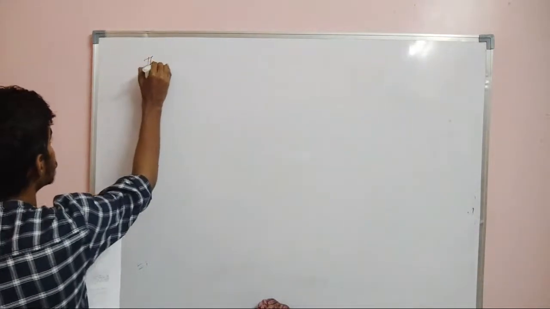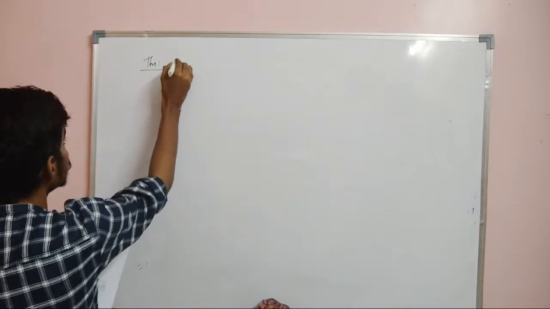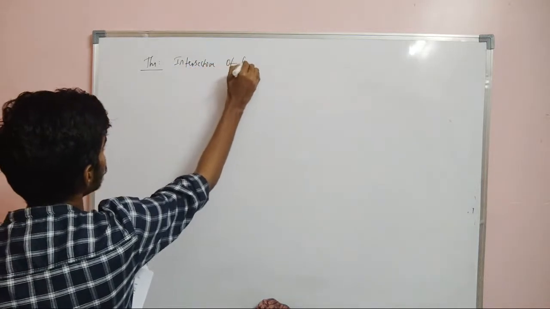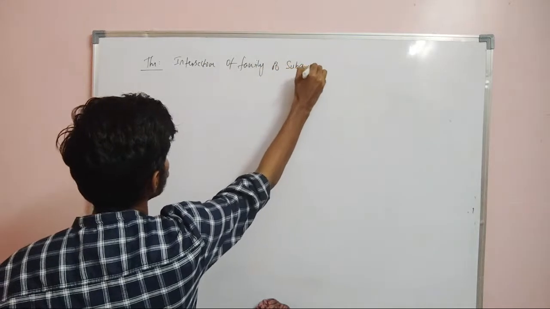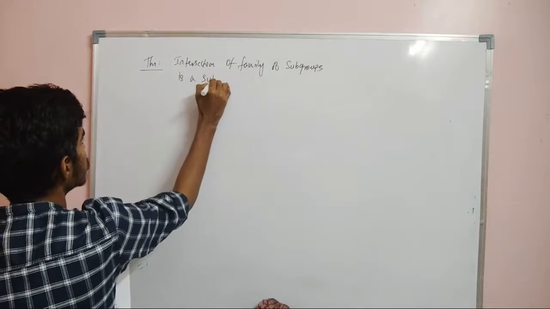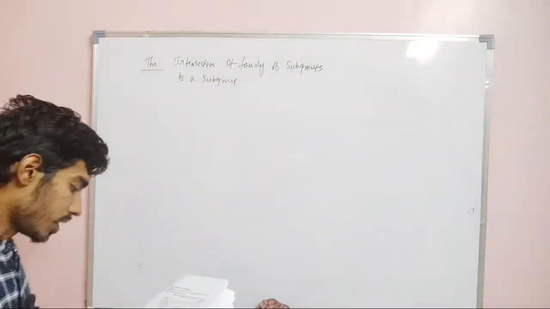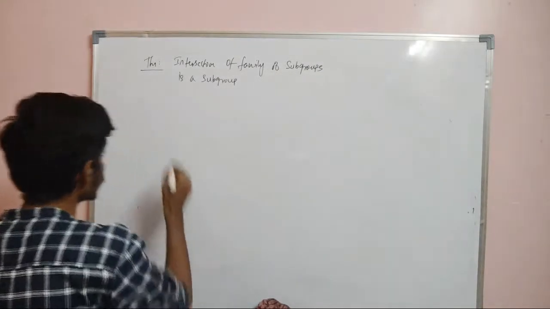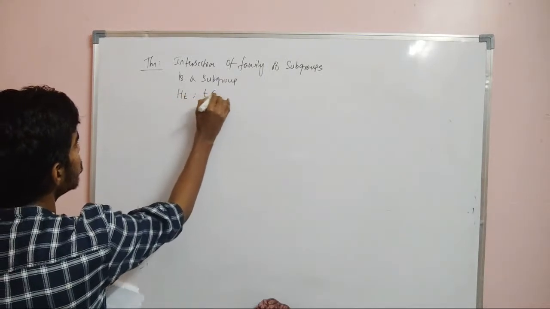Theorem: the intersection of a family of subgroups is a subgroup.